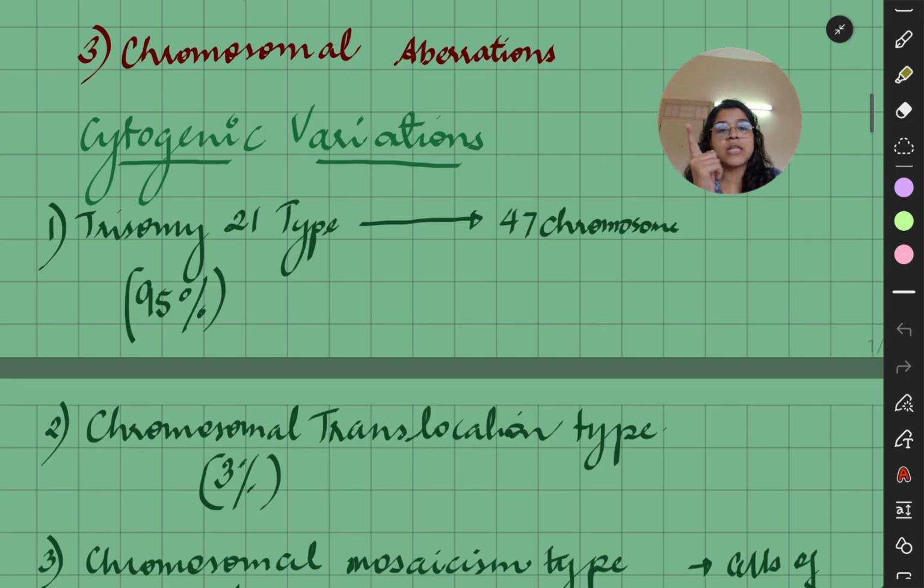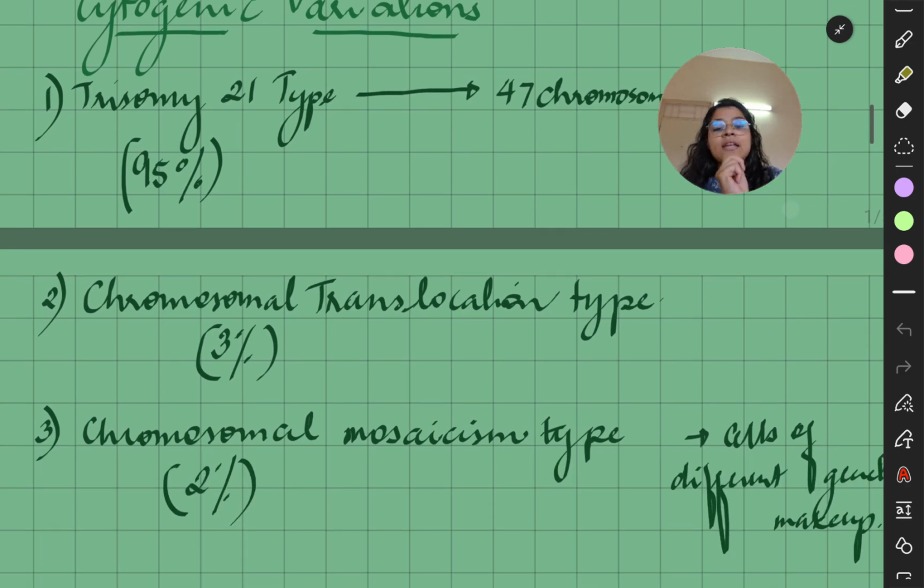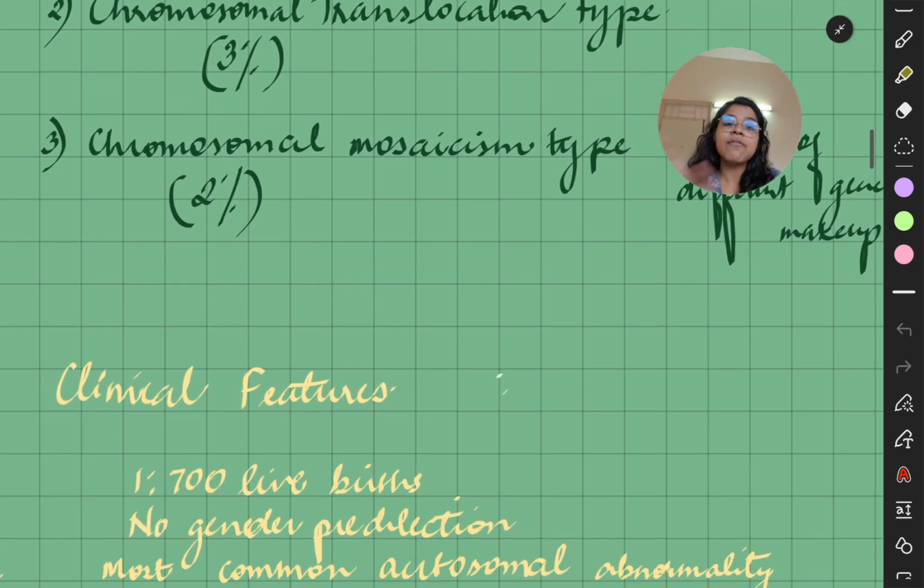Next is the chromosomal translocation type. Here the chromosome is getting translocated to another position. So this kind of cytogenic variation happens in 3% of the cases. Then you have chromosomal mosaicism. Mosaicism happens in 2% of the cases, where cells of different genetic makeup fuse and Down syndrome can occur.